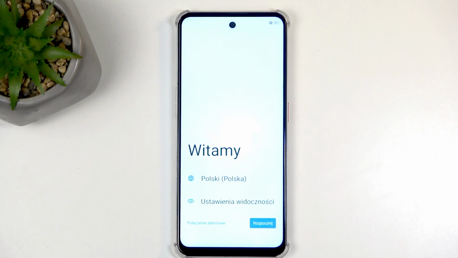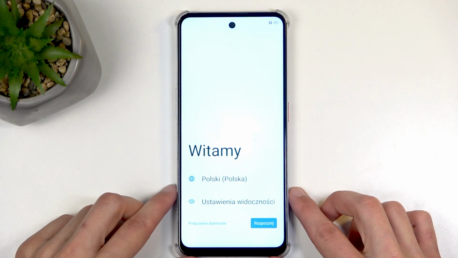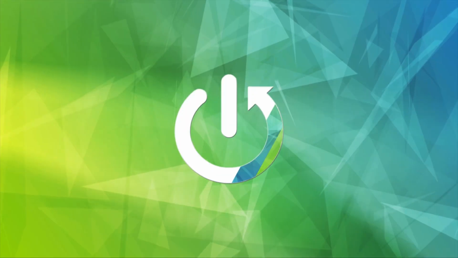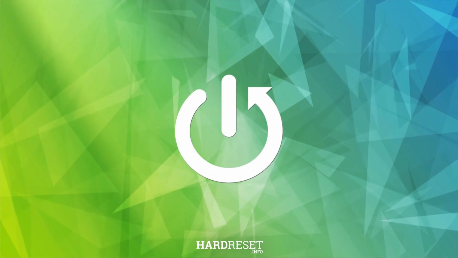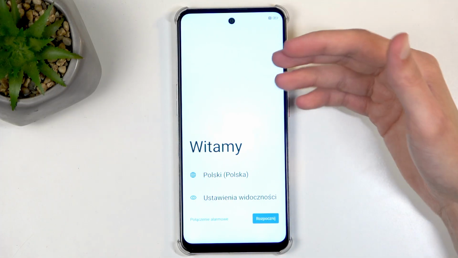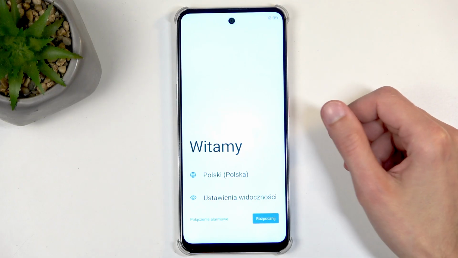Welcome. In front of me is a NUBIA Neo 3, and today I will show you how we can go through the setup process of this device. So, when you boot it up for the first time, you should be presented with the same screen that you can see on my end, which is the welcoming page.